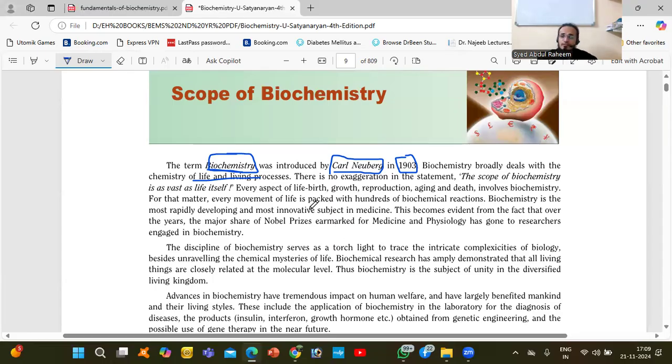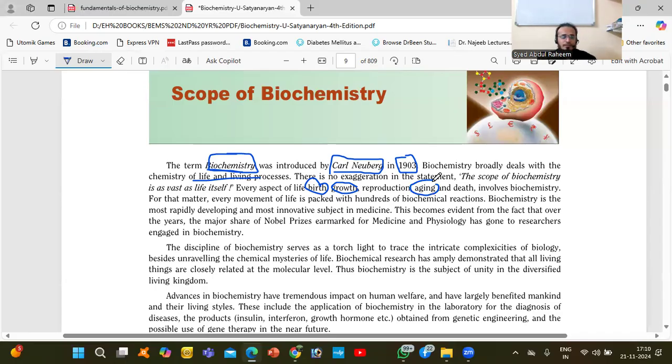So what will chemistry give? Chemistry will give life, the person's birth. Birth is behind the chemistry. Growth is behind the chemistry. We have growth hormone and reproductive hormone, all responsible for growth. In the hormones, what are they? Chemical substances. In reproduction, aging: what is aging? Aging is also due to chemical issues.